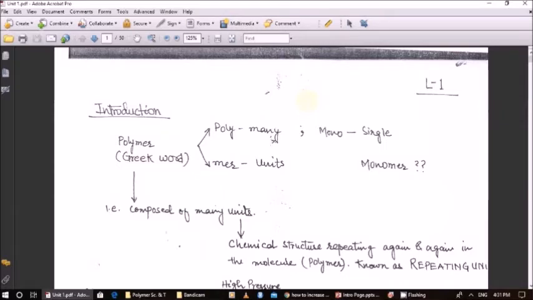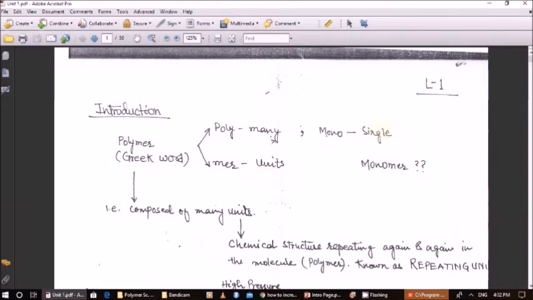So this is the first lecture of the course Polymer Science and Technology PK433. Now let us talk about the polymer. Polymer is a Greek word. It is made up of two parts, poly and mer. Poly means many, mer means unit.